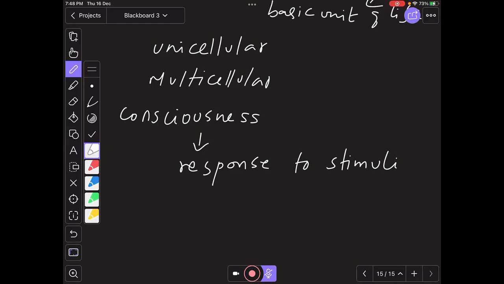So through our sense organs, we respond to the external environment: photoreceptors for light, phonoreceptors for hearing, thermoreceptors in the skin for touch, hot and cold, gustatory receptors for taste, and olfactory receptors for smell.